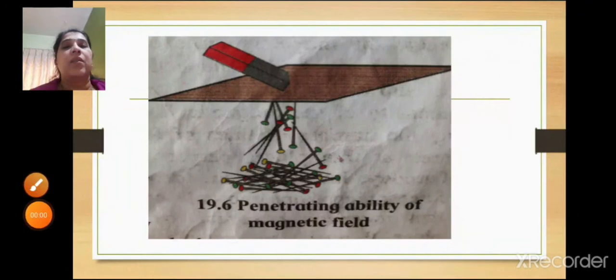You place this magnetic needle in the water near the bar magnet and observe in which direction the needle is moving. The needle will always move in the north-south direction.